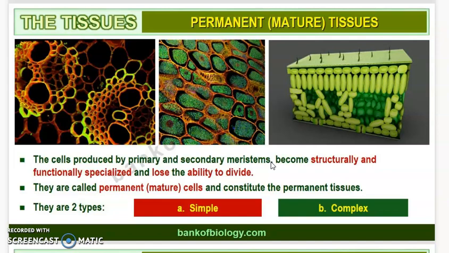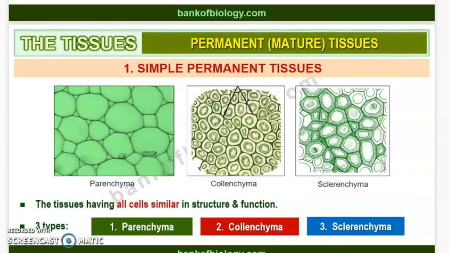Now let us learn about the types of permanent tissue. So there are two types of permanent tissue. One is simple permanent tissue, and the other one is the complex permanent tissue. So permanent tissues are of two types. One is simple and the other one is complex. Let us now first start with the simple permanent tissue. As I said, the cells of the permanent tissue do not generally divide further, and permanent tissues having all cells similar in structure and function are called as simple permanent tissues.